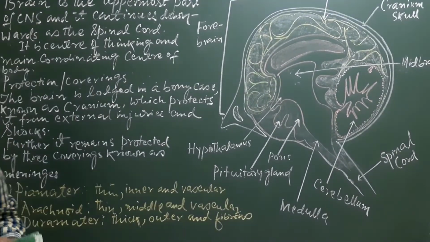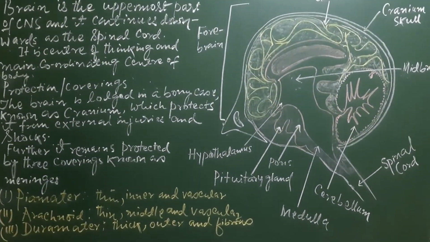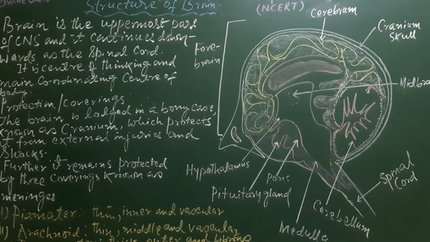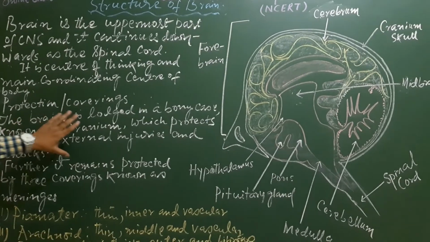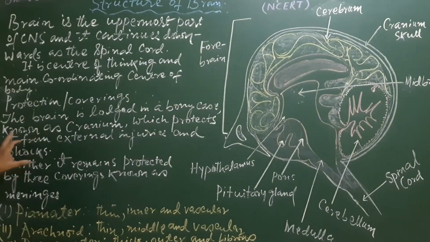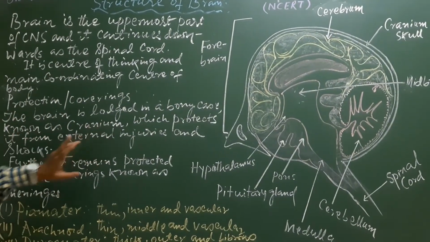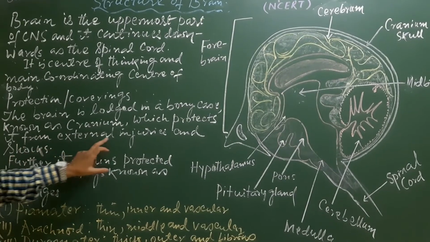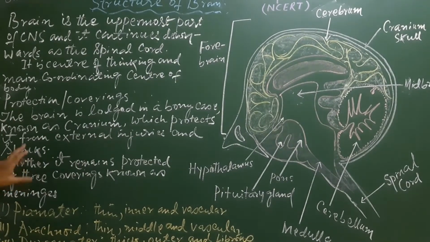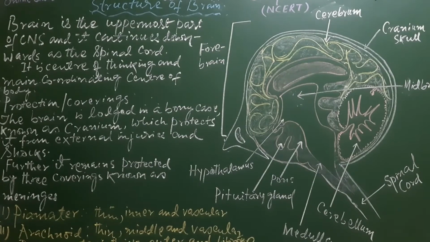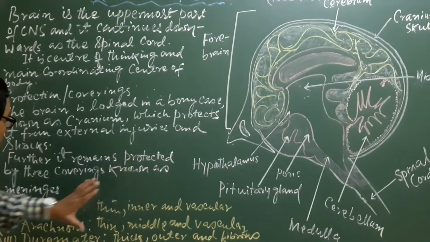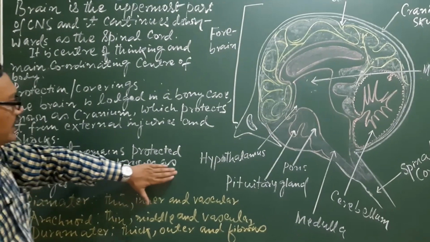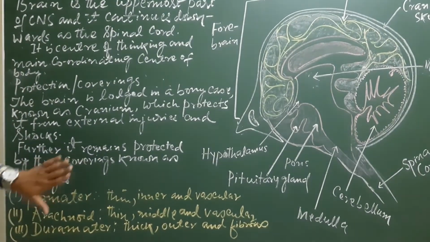Protection: the entire brain is lodged in a bony case known as the cranium, which protects it from external injuries and shocks. Further, the brain remains protected by three coverings known as meninges.